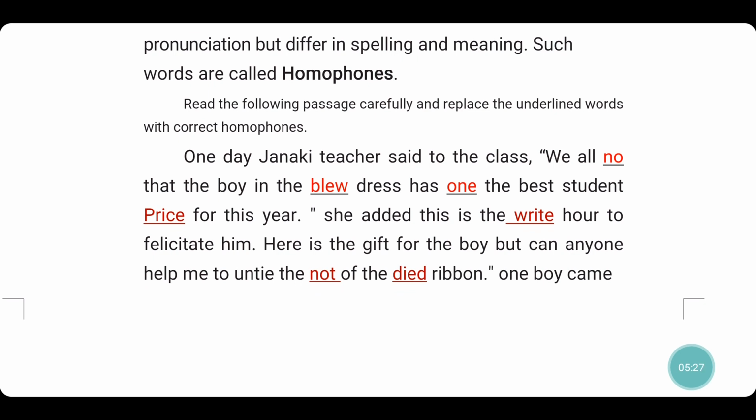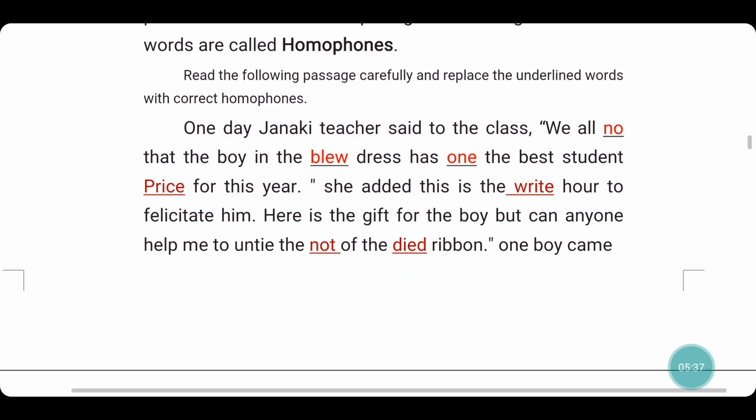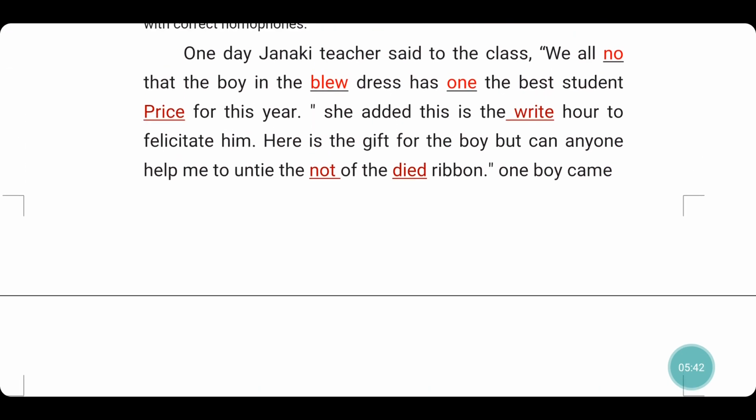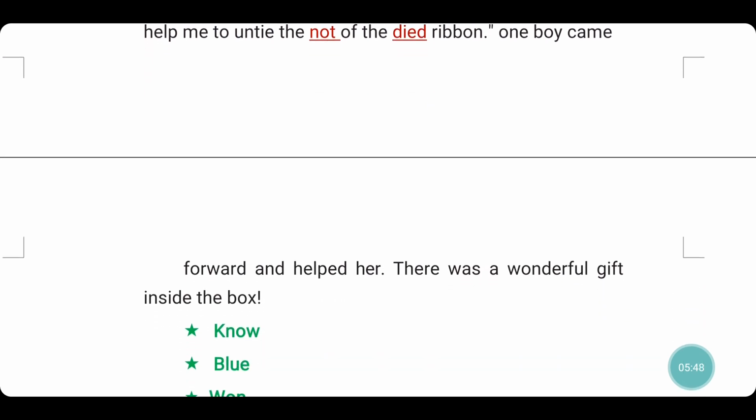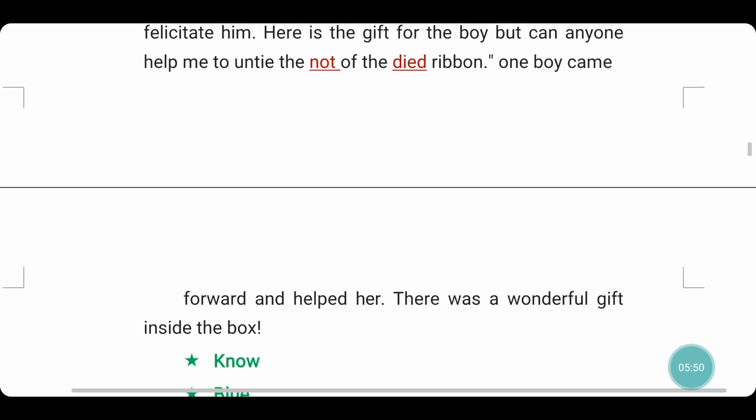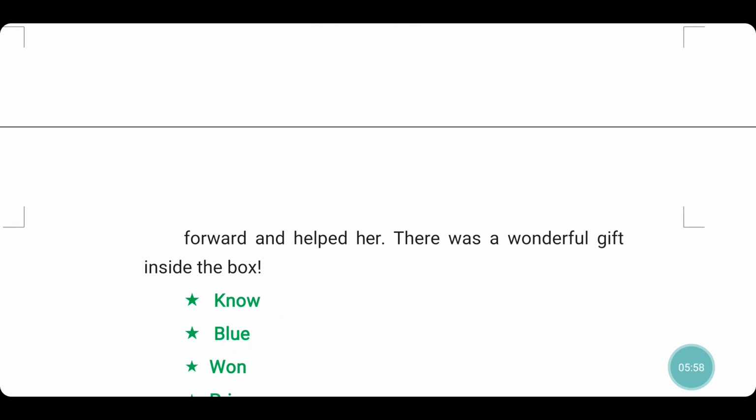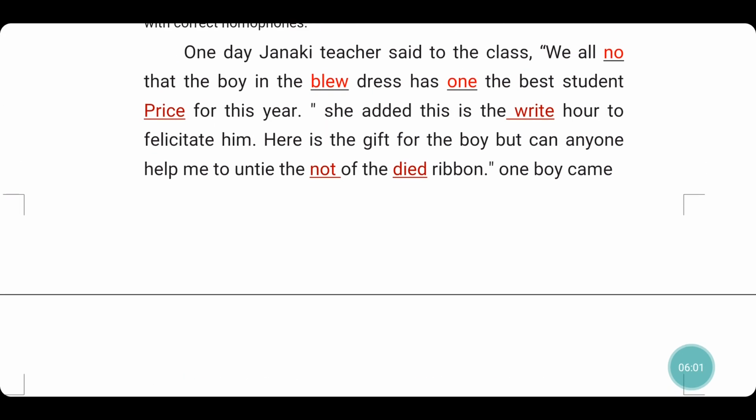Read the following passage carefully and replace the underlined words with the correct homophones. One day, Janaki teacher said to the class, "We all know." N-O, no. Instead of no, what should come? Yes, K-N-O-W. We all know that the boy in the blue. Instead of B-L-E-W, what should come? B-L-U-E, blue. The boy in the blue dress has one. Instead of O-N-E, one, what should come? W-O-N, one. Won the best student prize.